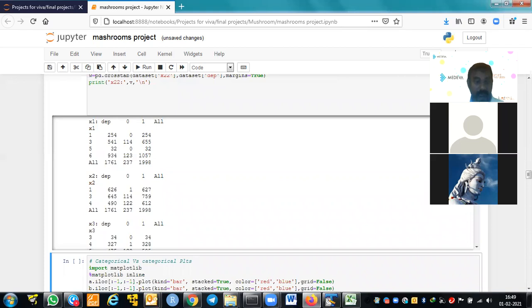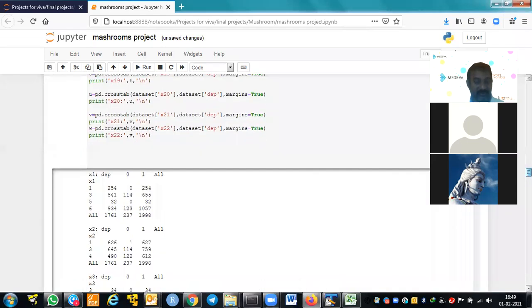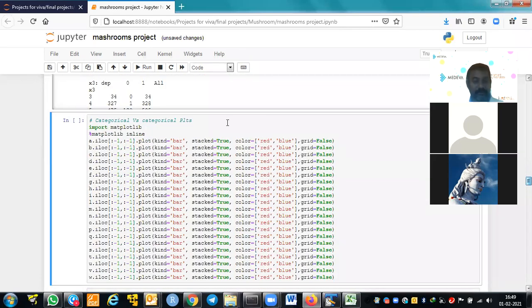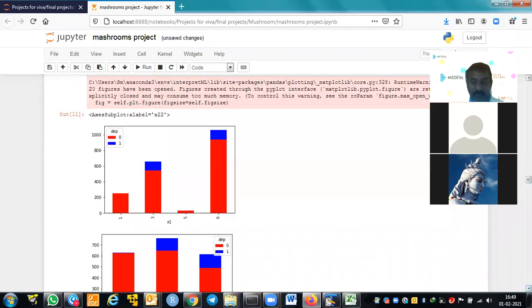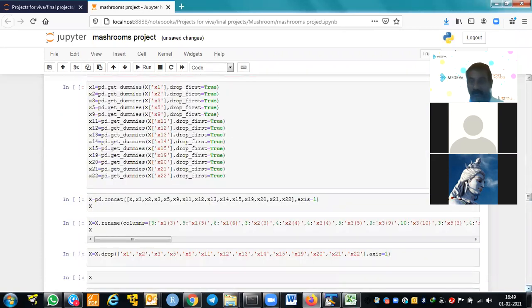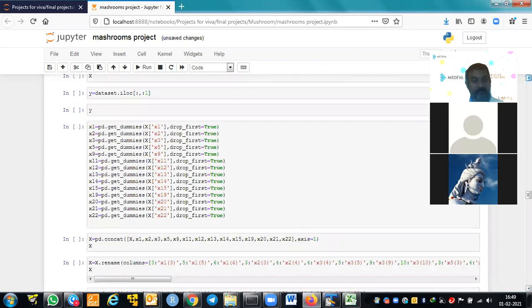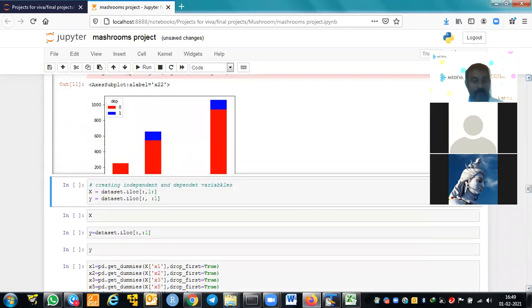Even the chi-square can be done, but I didn't do it because it's very difficult to print. I also did the plot diagrams. These are the diagrams for all the 22 variables. Now, to prepare the model, we are creating independent and dependent variables.